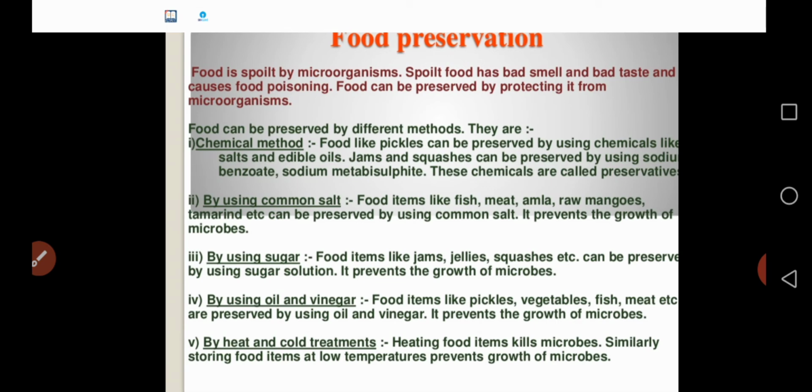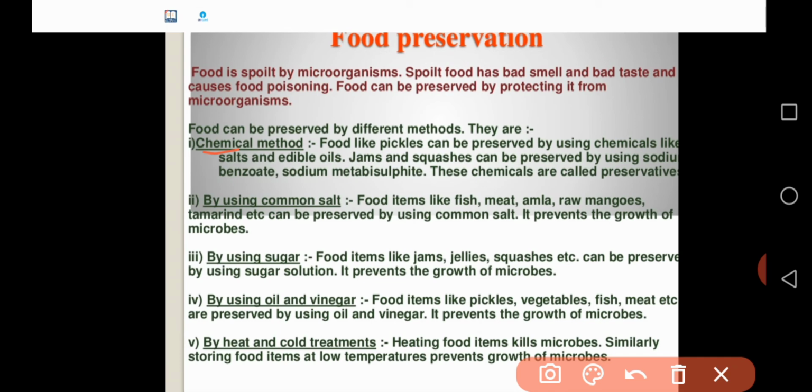How to identify that food is spoiled? Some of the symptoms are these: spoiled food usually has a bad smell and a bad taste also, and causes food poisoning. So food can be preserved by protecting it from microorganisms by different methods. The first very important food preservative method is the chemical method.